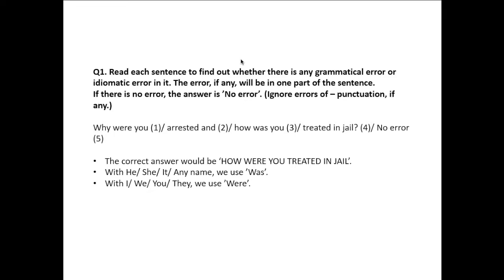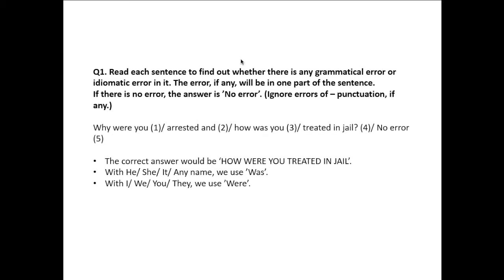So, the first sentence is, why were you arrested and how was you treated in jail? The error here is in third part of the sentence. Why? Because the subject is you, and with I, we, you and they we use were, but with he, she, it or any name we use was. Even in first part of the sentence you will see it's why were you, not why was you. Similarly in third part also it should be how were you. So the error is in part 3 of the sentence, and the correct sentence would read as, why were you arrested and how were you treated in jail?